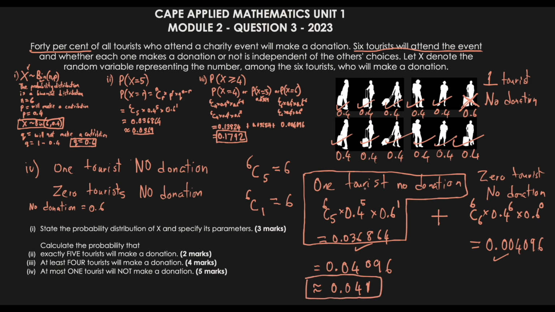So make sure you pay close attention to how we were able to work this out. Remember, we said there are multiple ways of getting this one, and in this case there's only one way that we can have all 6 selecting doing the donation, or in other words 0 not donated. So you have to be able to see it from both perspectives in order to answer a question like this.